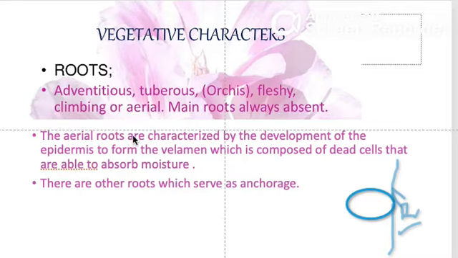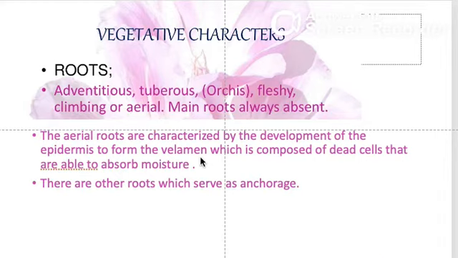As you have studied, there are aerial roots. Remember, aerial roots are the roots that are found growing in the air, and the main function of these aerial roots is that they absorb moisture because they contain a very special tissue along the epidermis, which is called the velamen. The velamen is the sponge-like tissue which absorbs the moisture from the air.